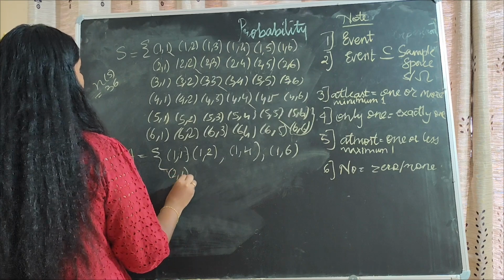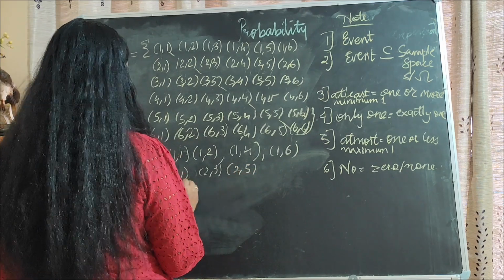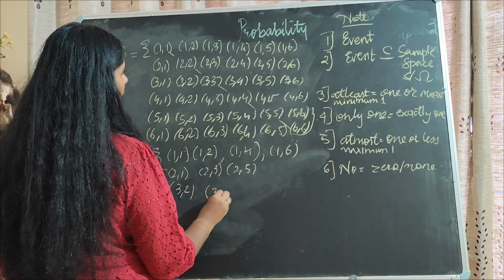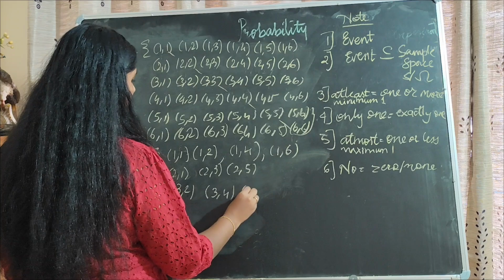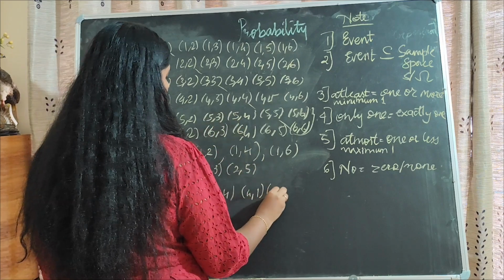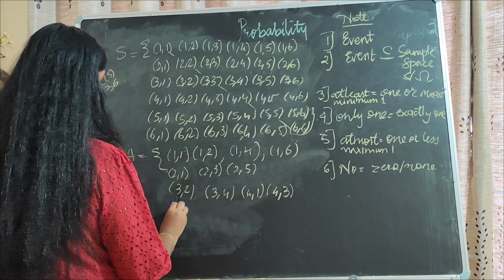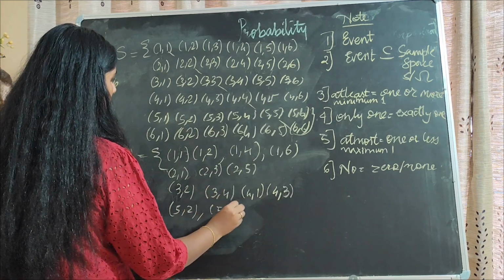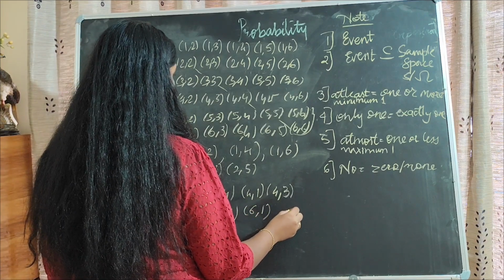then 2 plus 1, 2 plus 3, 2 plus 5, next 3 plus 2, 3 plus 4, 4 plus 1, 4 plus 3, 5 plus 2, 5 plus 6, 6 plus 1, 6 plus 5.